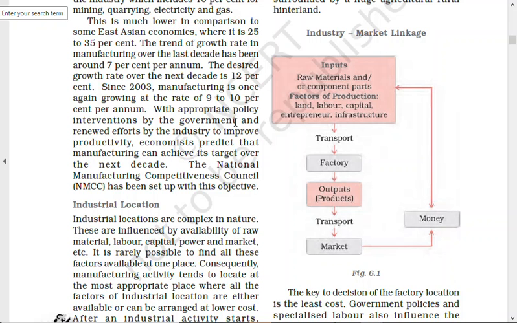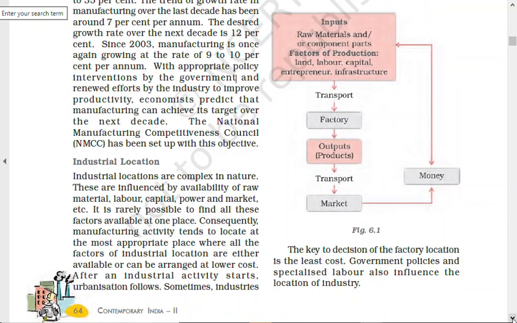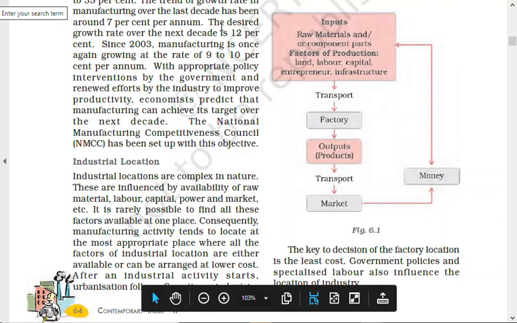So if these kind of government policies come up, and of course gradually these things are coming up, we will be able to make more money, and we will be able to provide more employment and economic prosperity in the country.